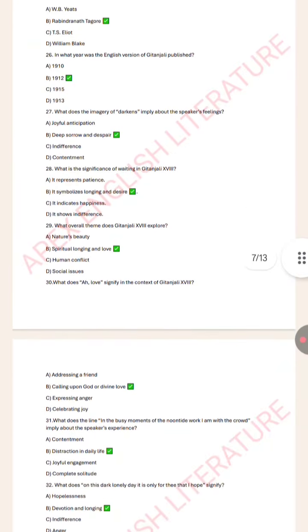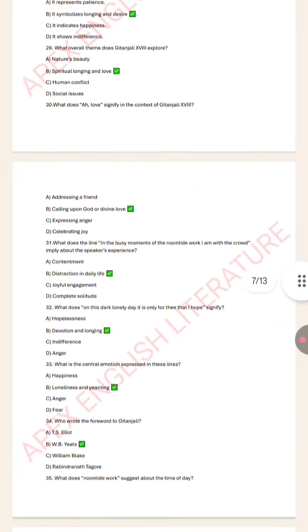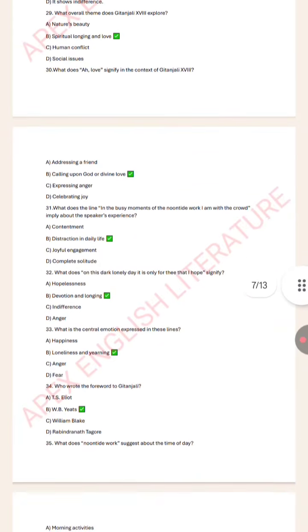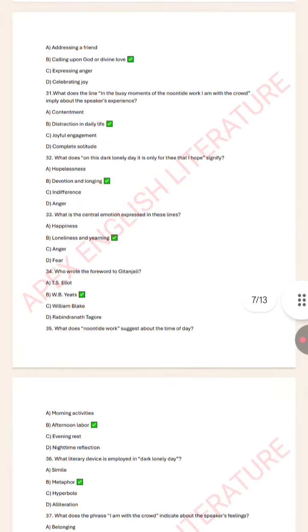In which year was the English version of Gitanjali published? 1912. What does the imagery of darkness imply about the speaker's feelings? Deep sorrow and despair. What is the significance of waiting in Gitanjali 18? It symbolizes longing and desire. What overall theme does Gitanjali 18 explore? Spiritual longing and love. What does "our love" signify in the context of Gitanjali 18? Calling upon God or divine love.